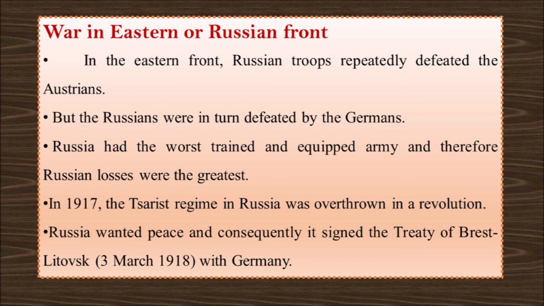In the year 1917, the Tsarist regime, that is the Tsarist government in Russia, was overthrown in a revolution. Finally, Russia wanted peace and consequently it signed a treaty with Germany. The treaty name is Brest-Litovsk and it was signed on 3rd March 1918. According to this treaty, Russia accepted that it will not take part in any of the war.